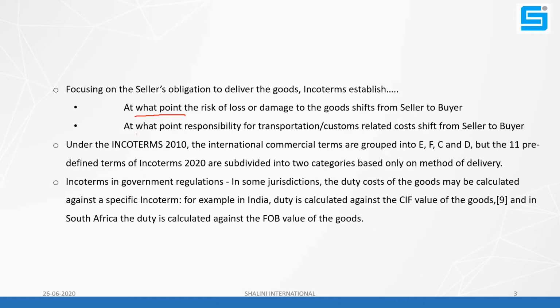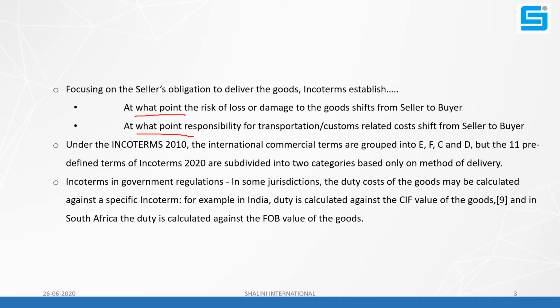Second point, at what point the responsibility for transportation and customs related costs shifts from the seller to the buyer. See, goods move from the seller's factory to the buyer's warehouse. Then it uses many modes of transport and many agencies are involved, and they provide their services to the exporter and importer.